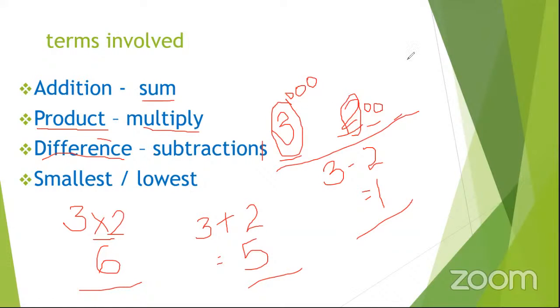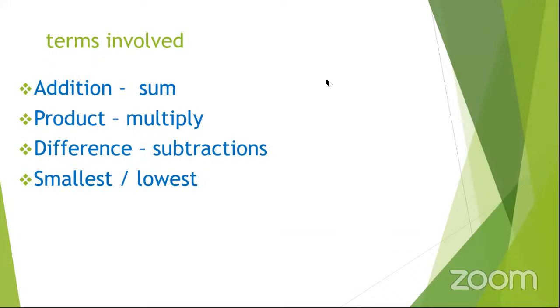Okay? Then let us see also some other words we are likely to meet. We can also meet this: the biggest or the highest. They may ask for the biggest number, the highest number. Still, don't look for the size and say, oh, this number has a big head, this number has a small one.